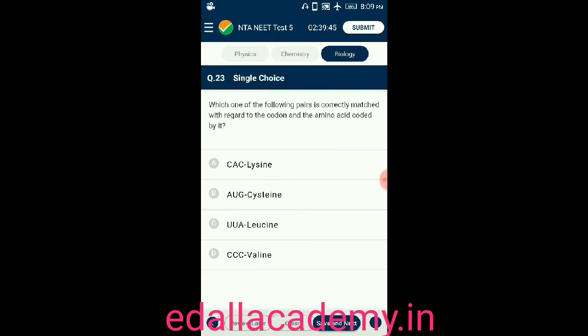Question number 23. Which one of the following pairs is correctly matched with regard to the codon and amino acid coded by it? Option A, CAC lysine. Option B, AUG cysteine. Option C, UUA leucine. Option D, UUU valine. So option 3 is correctly matched with regard to codon and amino acid coded by it. UUA is the codon responsible for leucine.